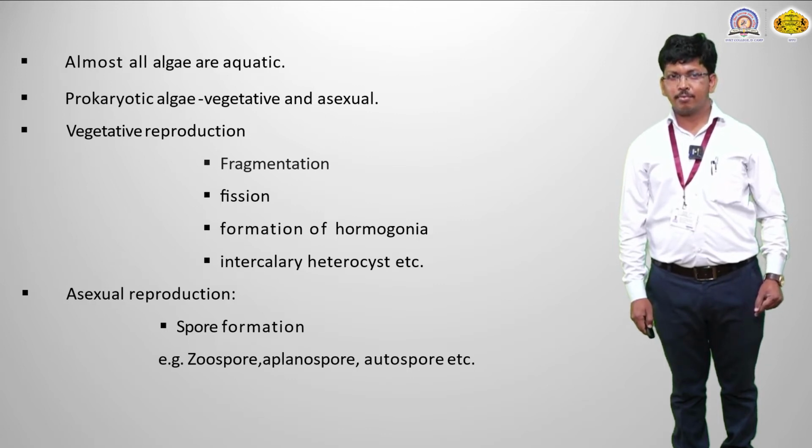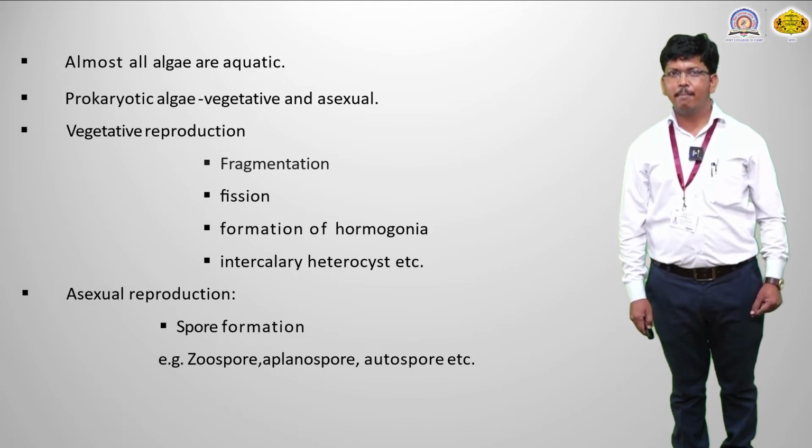The next point is reproduction. In prokaryotic algae, two types of reproduction are observed: first is vegetative reproduction and second is asexual reproduction. In the prokaryotic cell, sexual reproduction is majorly absent, but some members rarely have it. The next point is vegetative reproduction. Vegetative reproduction has different types like fragmentation, fusion, formation of hormogonia, and intercalary heterocysts.